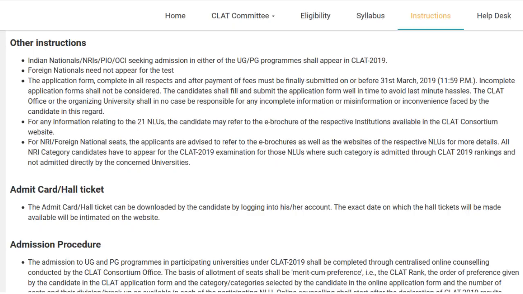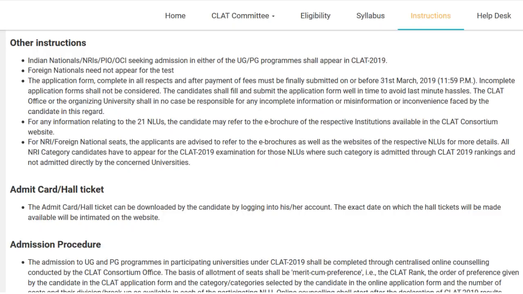Other instructions. Next, Indian nationals, NRIs, PIO, OCI seeking admissions in either of the UG, PG programs shall appear in CLAT 2019. Now, basically, what does this mean? Indian nationals are basically anyone who holds an Indian passport. Same thing with NRIs, right? Non-resident Indian. You're an Indian but you don't reside here, which basically means you have a passport.